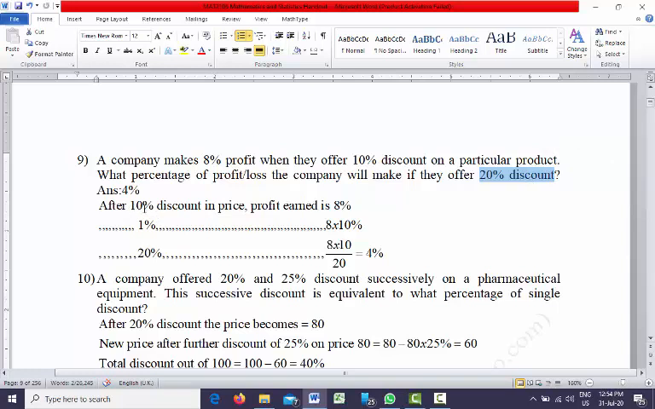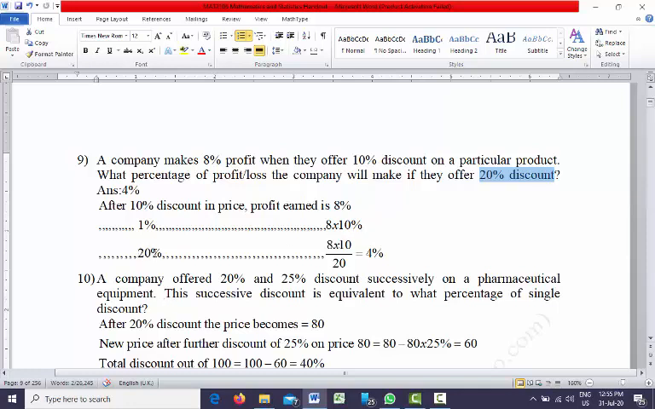After 10% discount in price, profit earned is 8%. So after 1% discount in price, profit earned, this will no longer be a deviation. Why? Because after 10% discount in price, profit earned is 8%. If you reduce the discount, if it is after 1% discount, obviously profit earned will be higher. So we need to multiply 8 by 10%.